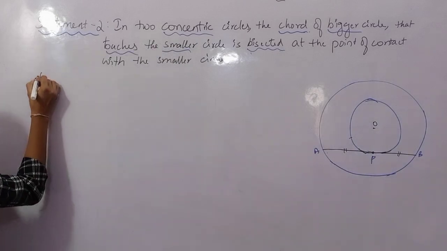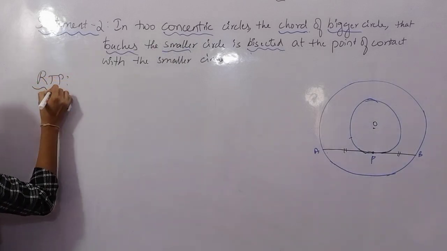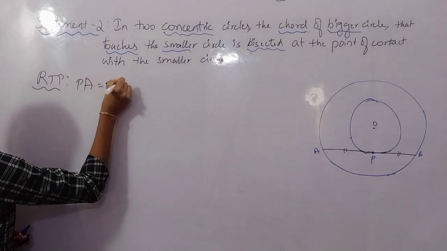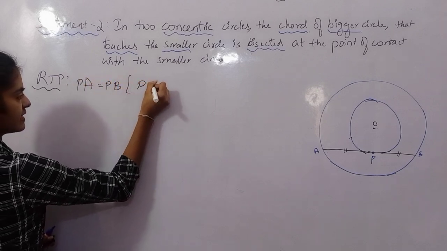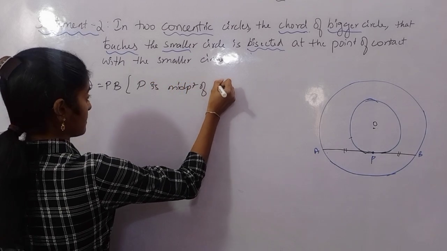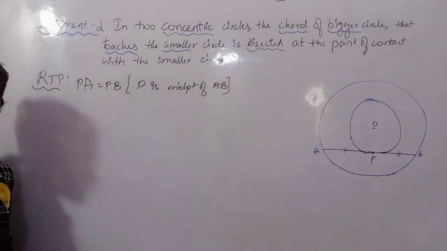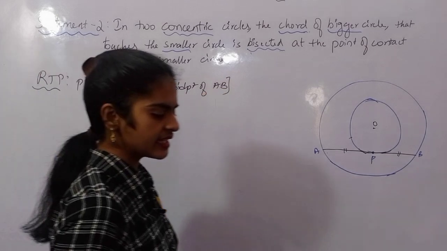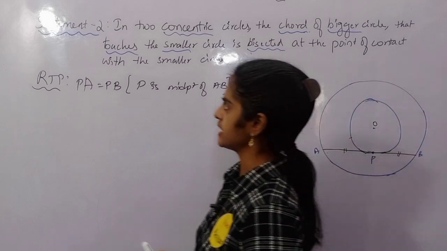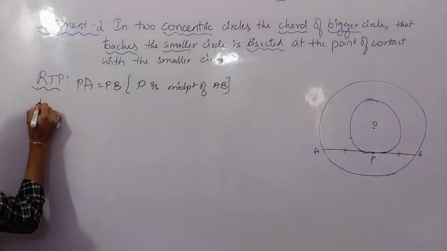So what is it that I have to prove? Required to prove: PA equals PB, or the same thing you can write, P is the midpoint of AB. Whatever you are proving, it will hold good. So till here, is it very clear? Yes? Okay, let's proceed now. Let's write the proof here.